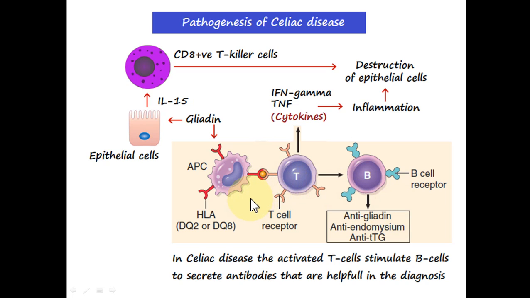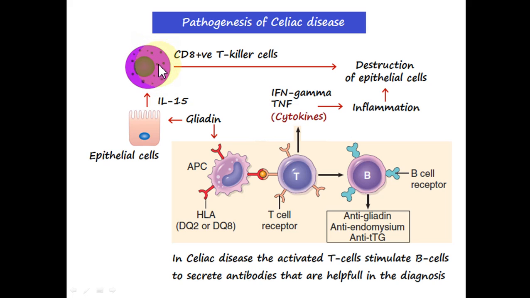One important thing that I want to mention is that this gliadin also stimulates the intestinal epithelial cells. And the epithelial cells which are stimulated by the deamidated gliadin will secrete interleukin 15. And this interleukin 15 will activate the CD8 positive T killer cells.